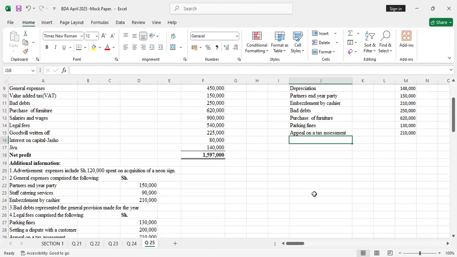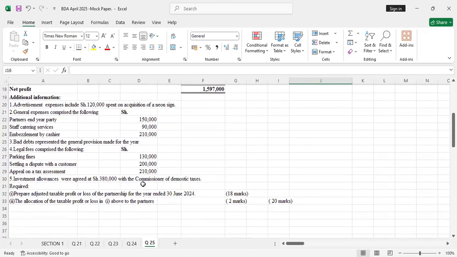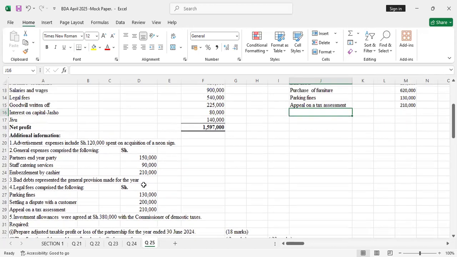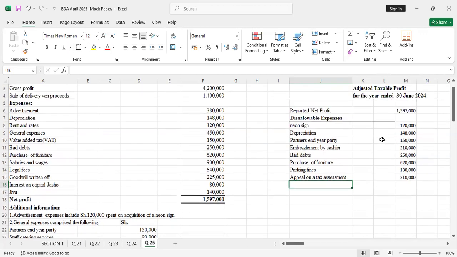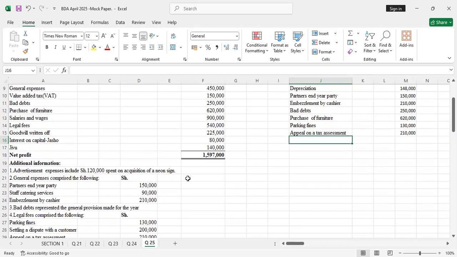In some scenarios, it is allowable to a maximum rate of 12% per annum. I don't know what the interest was, because I'll only know that when I've prepared the distribution schedule. Always, interest on capital is an allowable expense. Any interest paid by a taxpayer on capital borrowed for the purpose of the taxpayer's business or profession is tax deductible without any limit. So we assume that the interest on capital is allowable. Those are the adjustments.